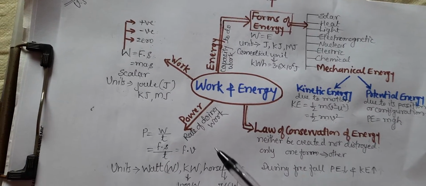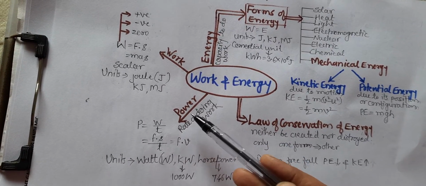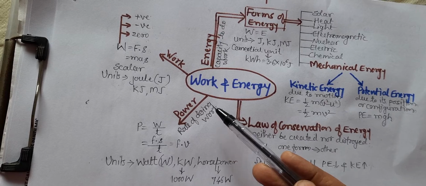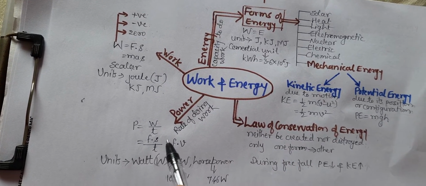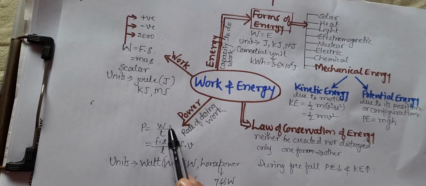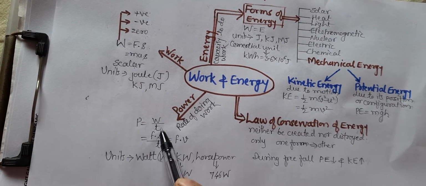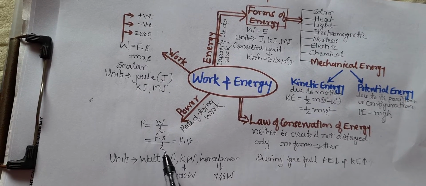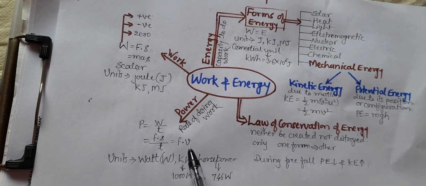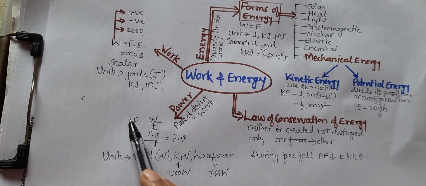Now the last one we have seen is power. Power is the rate of doing work. At what rate the work is done, that is power. So power is the work done or the energy spent divided by time. Work done means F into S, and S by T represents the velocity. So force into velocity is the power.